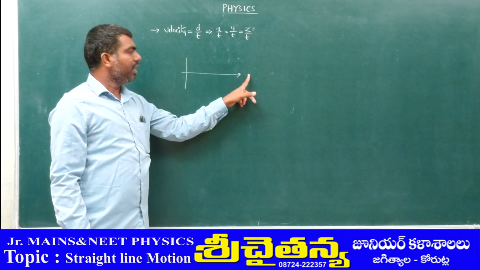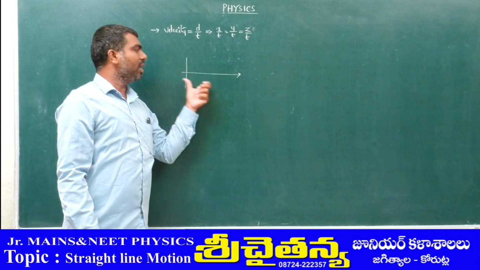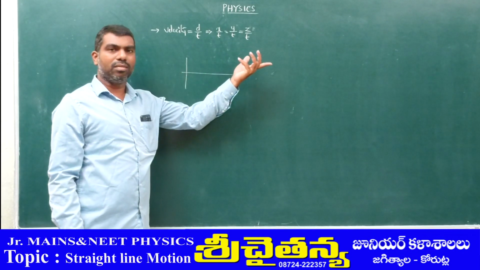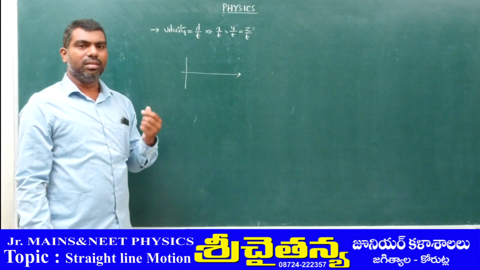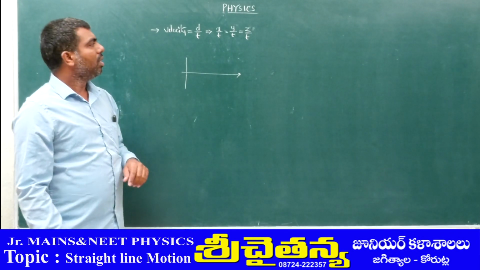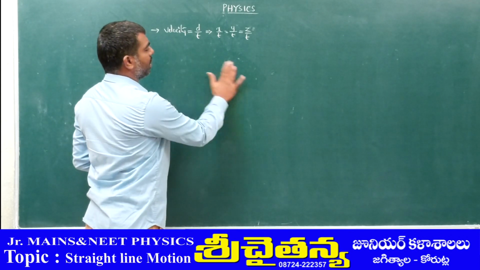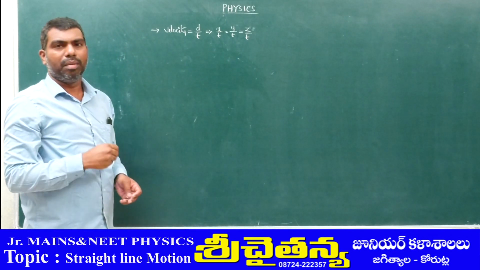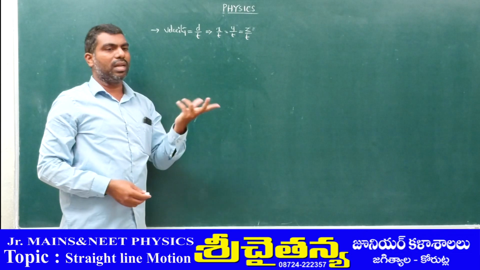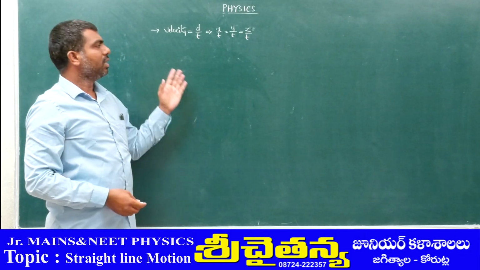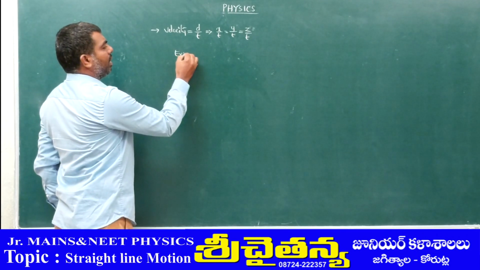Displacement, if it is moving on the x-axis, will be x by t. If the body is moving on the y-axis, the displacement is nothing but y, so y by t. If it moves along the z-axis, then automatically the displacement is z only, so we can take z by t. So depending on the direction of motion, the displacement may be x, y, or z. But in straight line motion, the displacement and the distance are both equal, because we are in straight line motion. So for example, here I am taking one example.